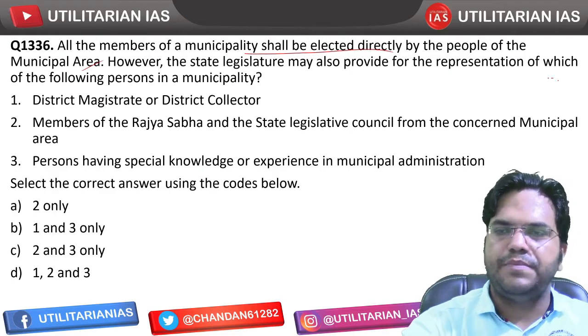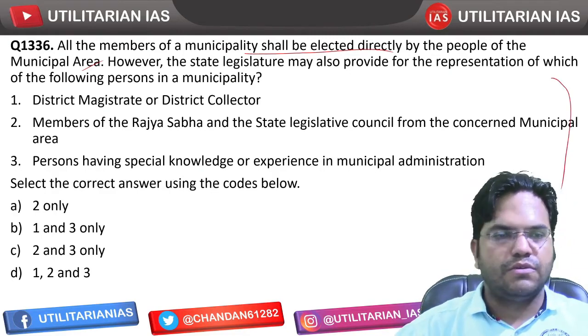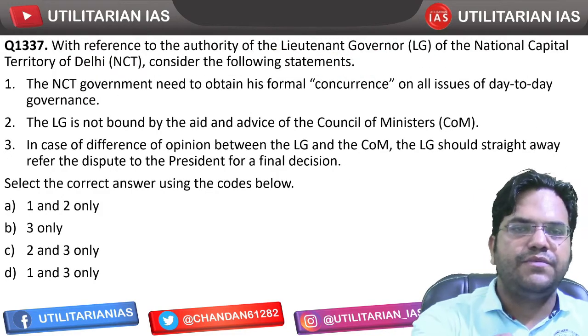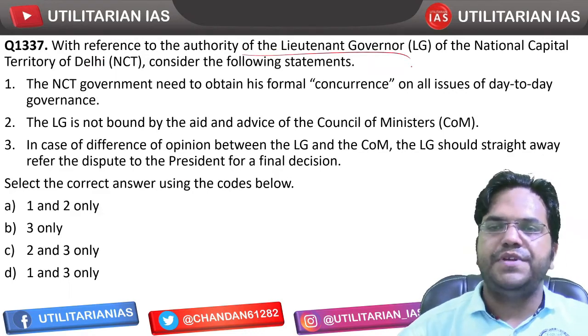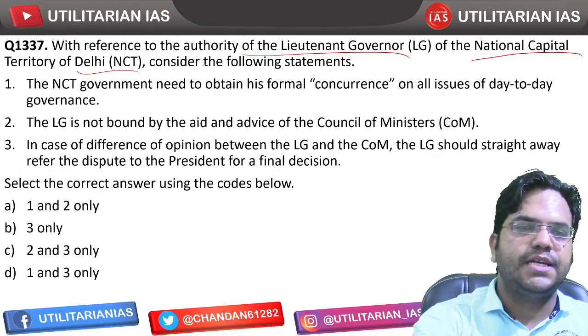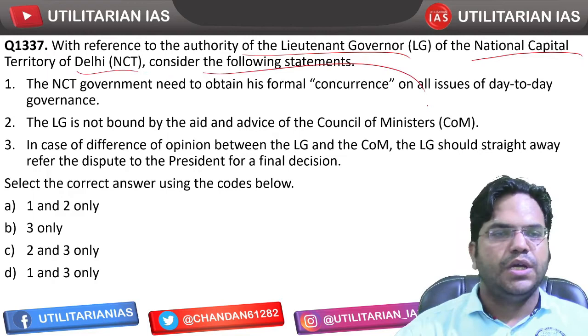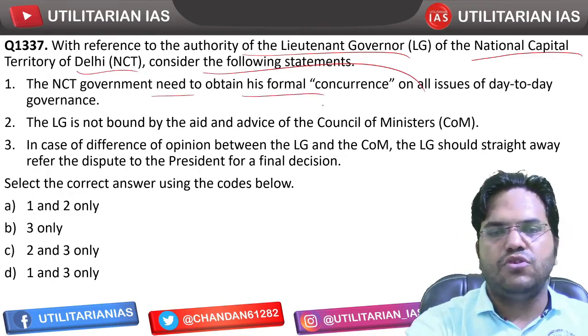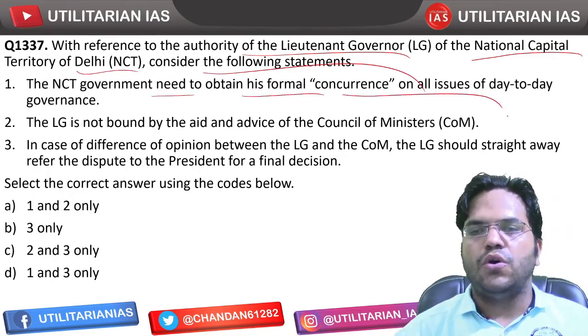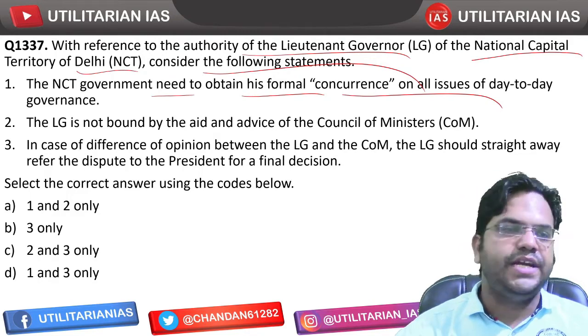However, this is a repeated question, so we are not going to read it. With reference to the authority of the Lieutenant Governor of the National Capital Territory, consider the following statements. NCT government needs to obtain formal concurrence on all issues of day-to-day governance.